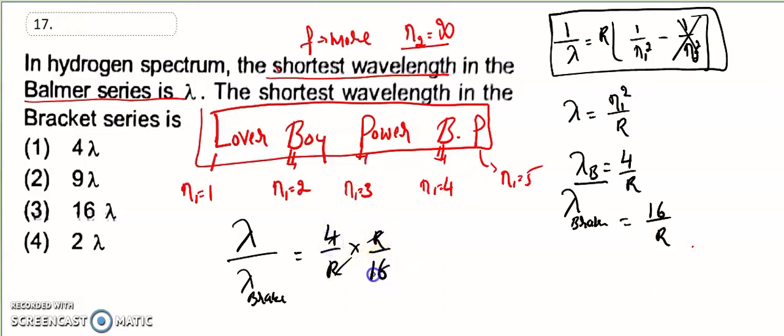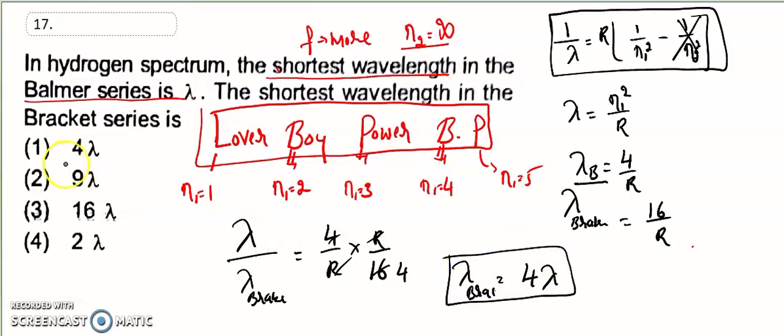So now the answer is that the Brackett series wavelength is 4 lambda. That is option first, the right answer for the 17th.